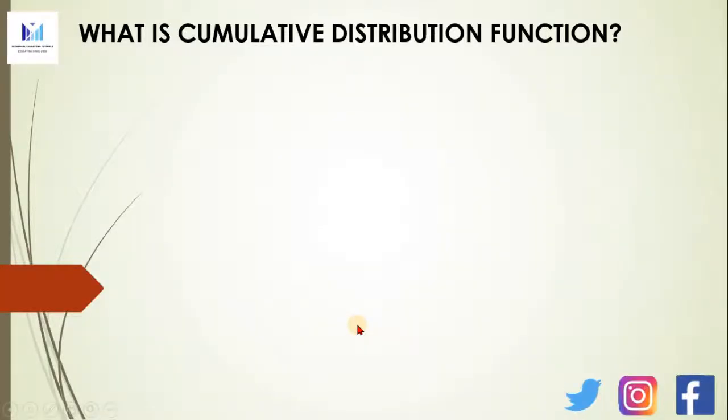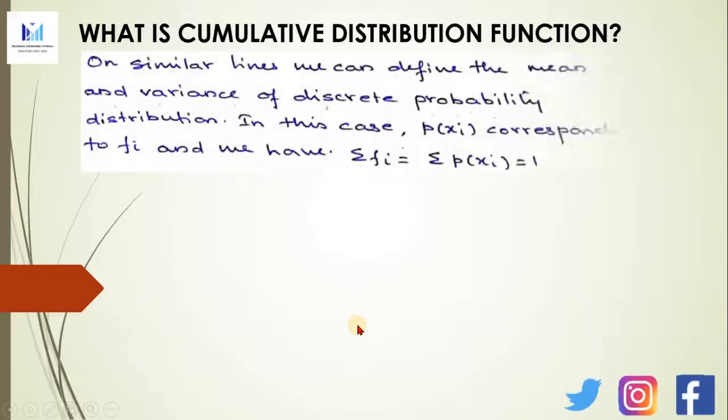Now, on similar lines we can define the mean and variance of a discrete probability distribution. In this case, p of xi corresponds to fi, and we have summation of fi equal to summation of p of xi, and this should be equal to 1, because that is the condition when we consider p of xi as a probability distribution.